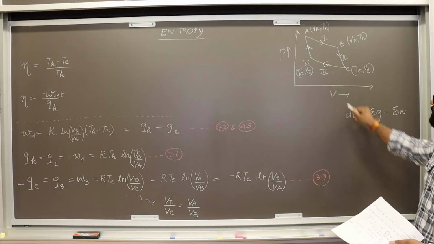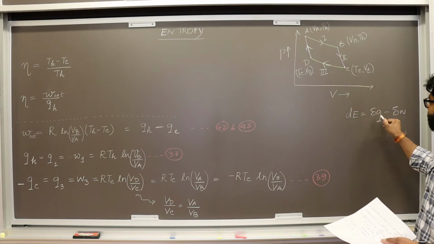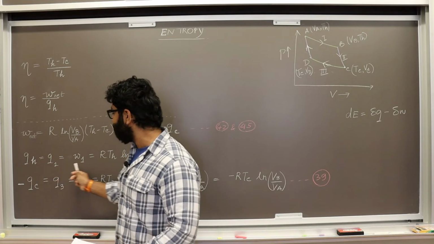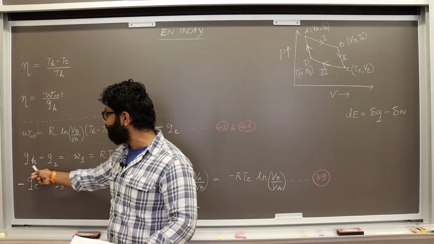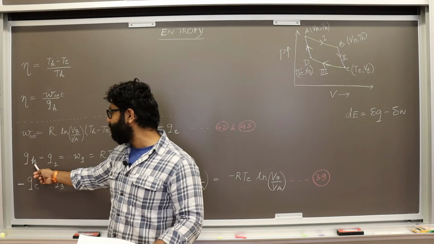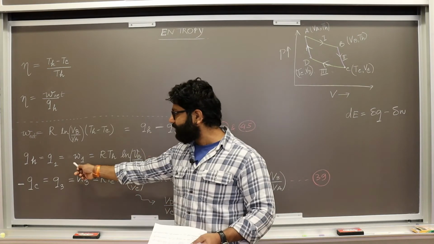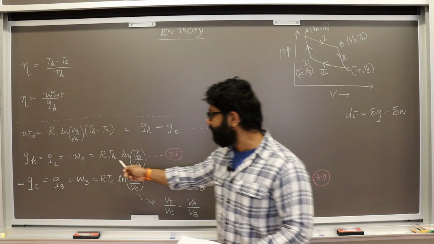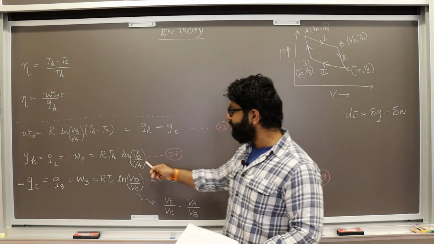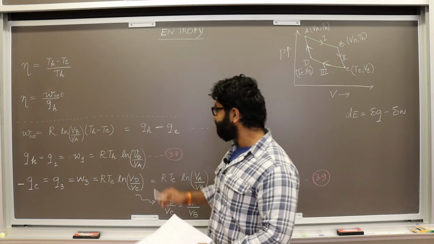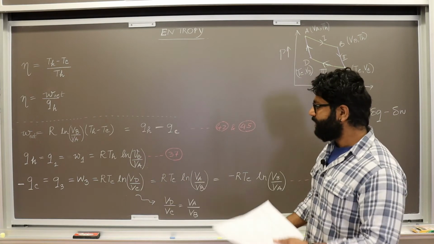Okay, so the change in internal energy in step 1 became 0, and therefore Q became equal to W, and therefore we have Q1 is equal to W1, and this Q1 was basically equal to the amount of heat that was given. So we found out the amount of work done, W1, which is equal to Q1, was equal to R Th ln Vb by Va. We have calculated this before, and we have numbered this equation as equation number 37.